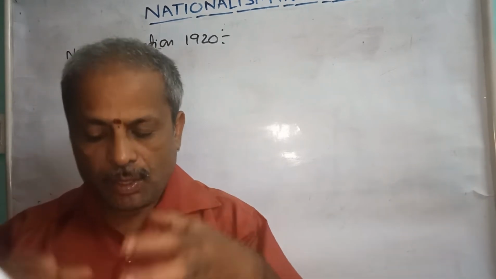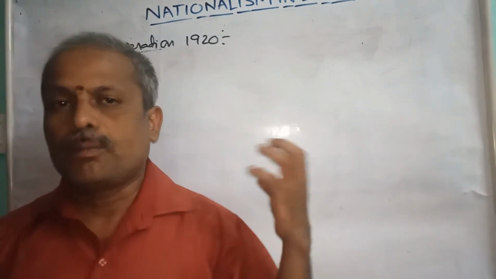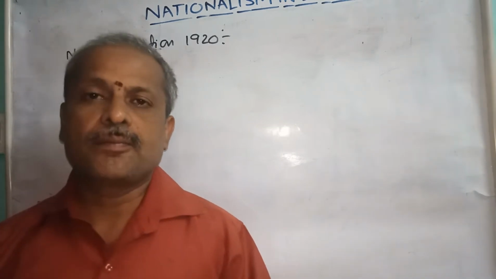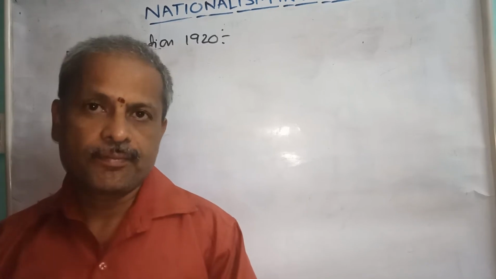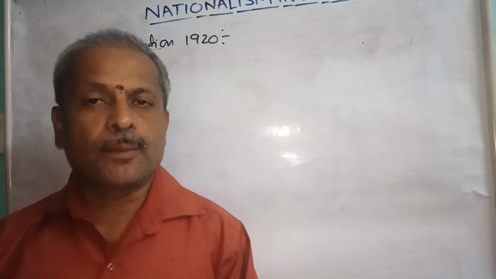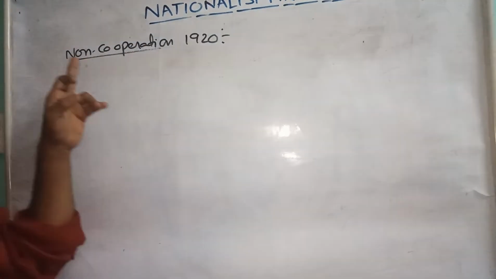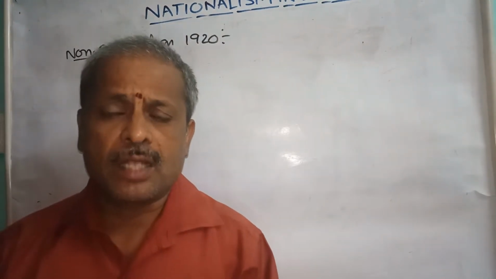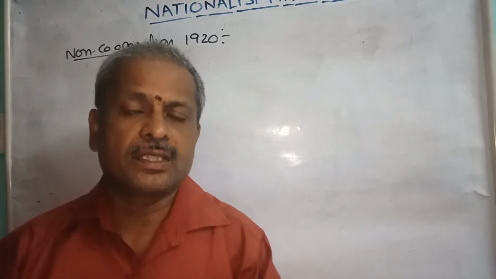In all these three incidents, Jallianwala Bagh, the Montague-Chelmsford Act with diarchy, and the Rowlatt Act, Gandhiji was not satisfied, and he wanted to launch a movement, a revolution against the British government, that was the non-cooperation movement. Through this movement, Gandhiji advised all the Indians not to cooperate.